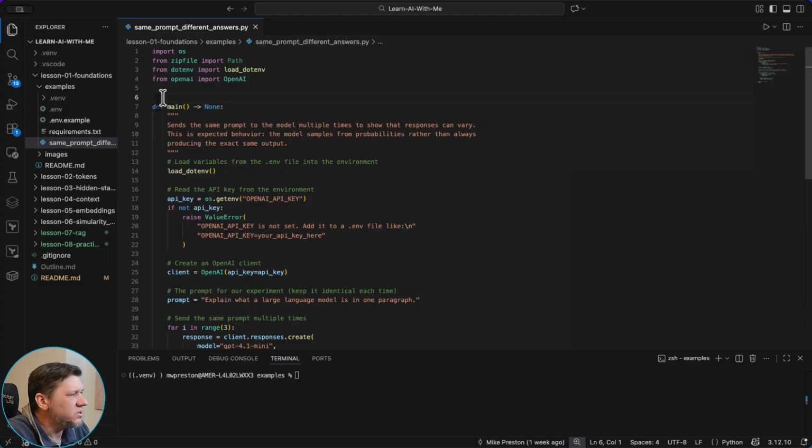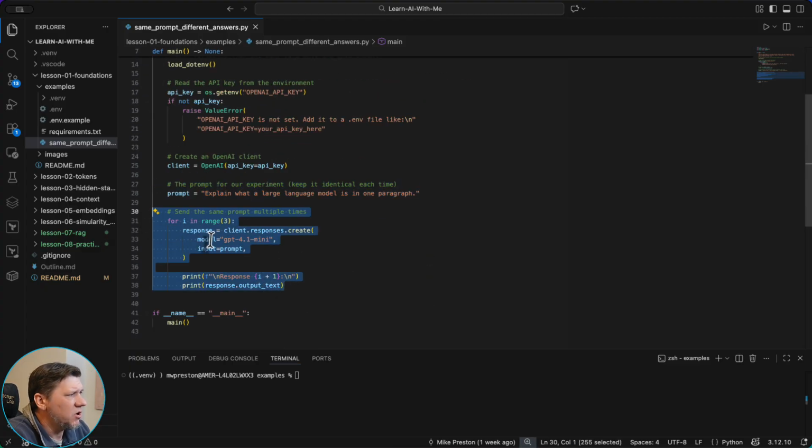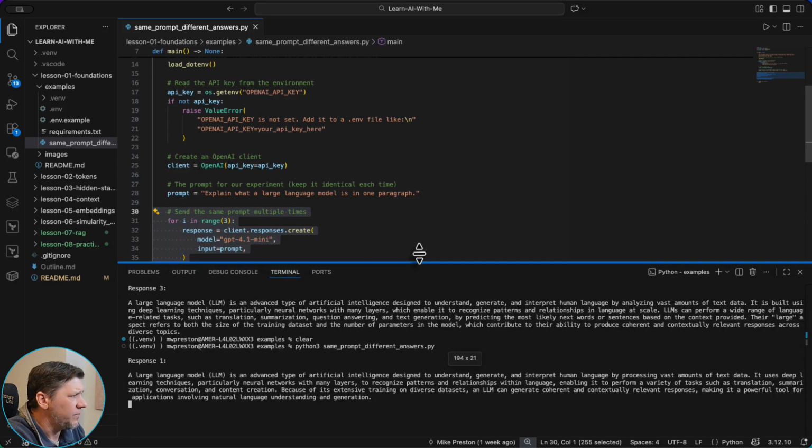Now, in this script, we're reading our OpenAI key here from an environment file, and then we create our client with this code here. And then we define a single prompt, and we can see it here. It says, explain what a large language model is in one paragraph. So we run this prompt through a loop 3 times. So we're going to send the prompt to the LLM and then print the response. Pretty simple, right? So let's go ahead and let's run this now.